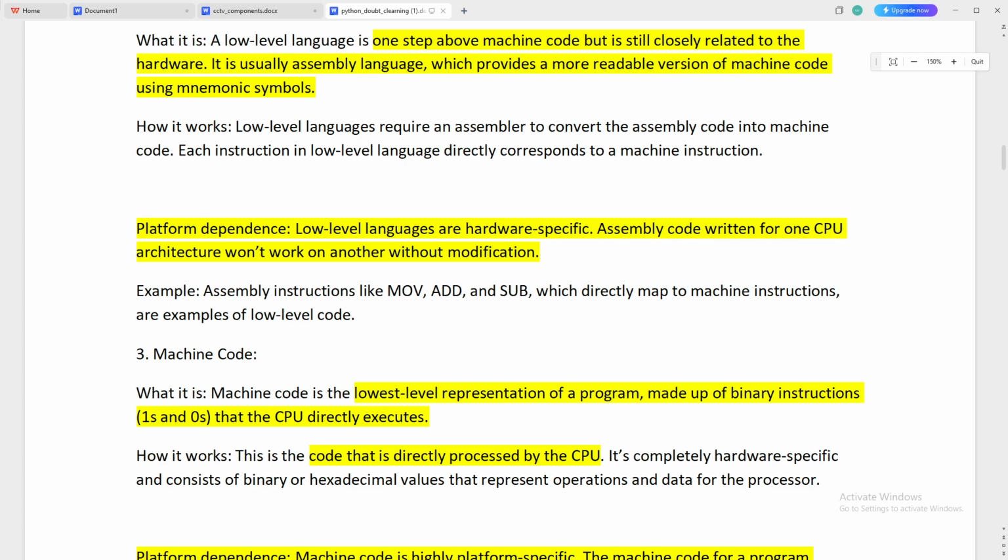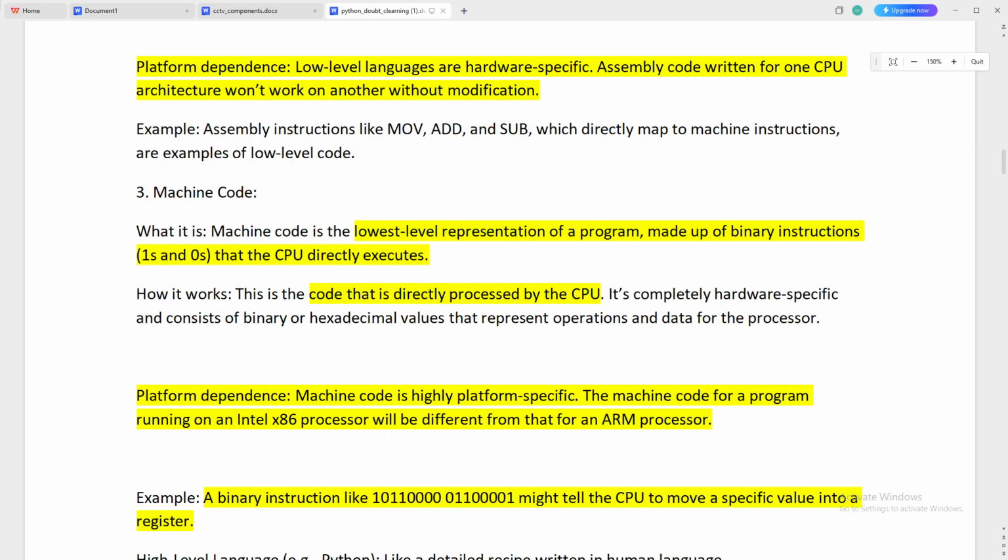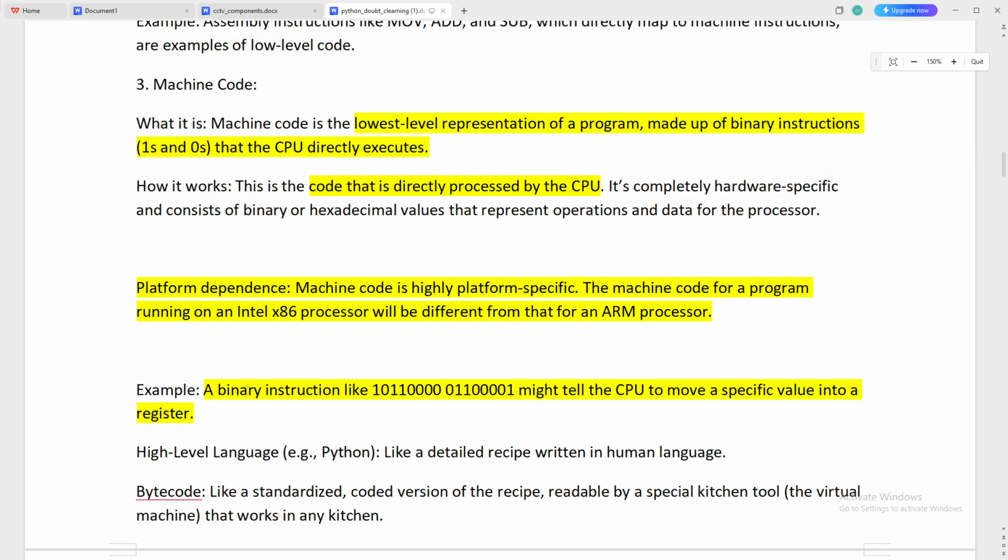Now the third point, machine code. Machine code is the lowest level representation of a program, made of binary instructions, 1 and 0, that the CPU directly executes. In machine code you directly know that it is already in the lowest form, binary form. You don't need anything separately. This is the code that is directly processed by the CPU. It is completely hardware specific.